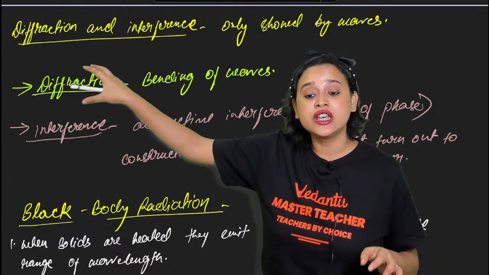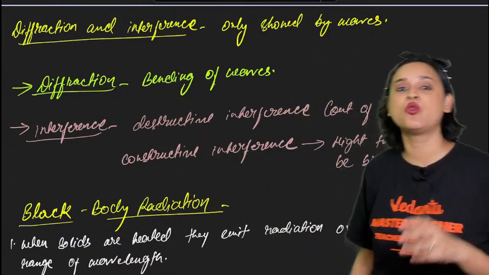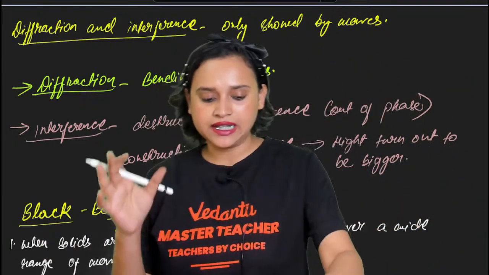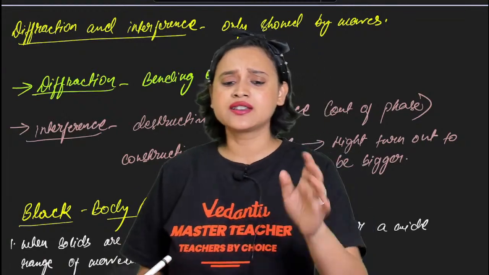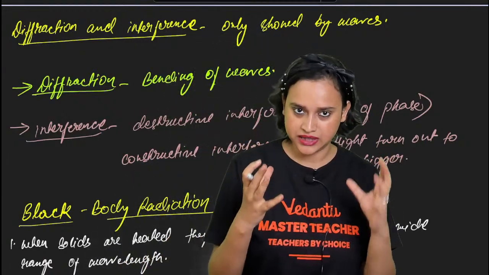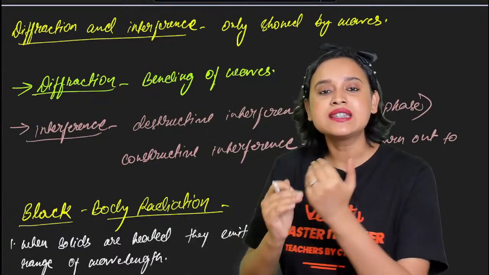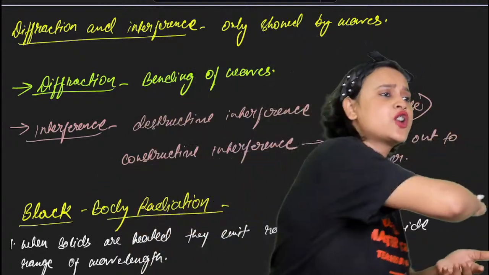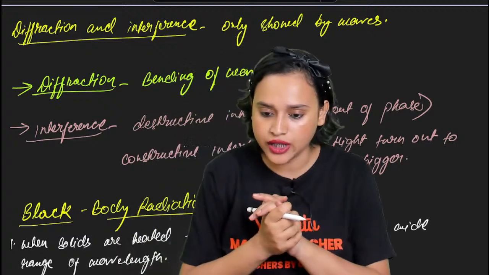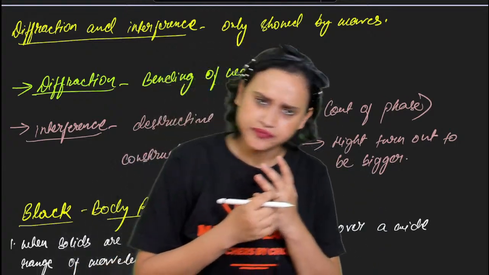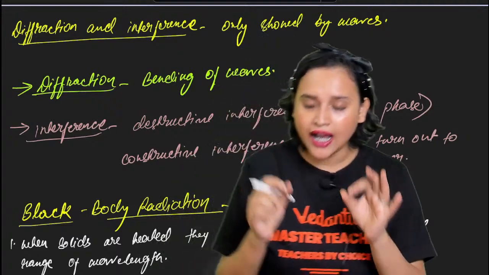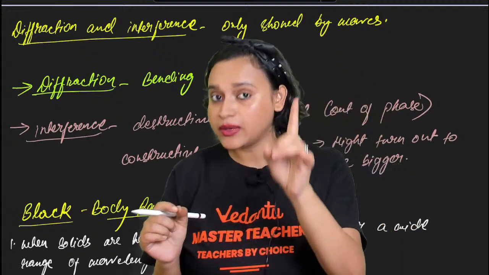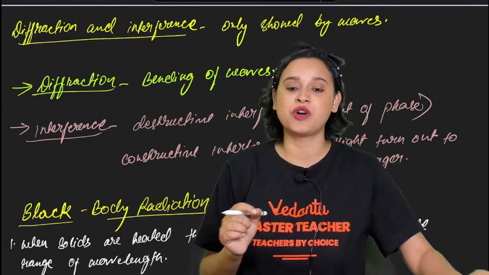Now that we have understood this, we are going to try and understand what is black body radiation, everybody. When you heat solids, they emit certain radiation, and these radiations are for a wide range of wavelengths. Everyone, please pay attention. If you want to understand black body radiation, this is important. This is the beginning of black body radiation.